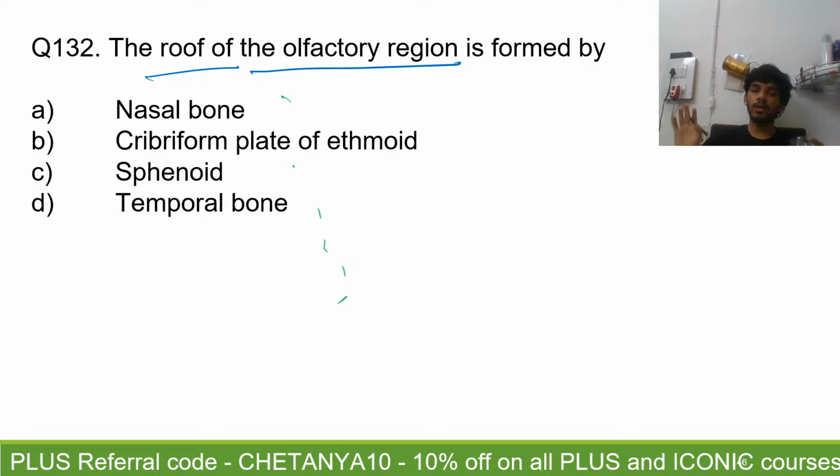Right, Shramdeep. And that's why you can imagine how it will be resembling wings. That is how you remember the names of all these things. Remember that there's some sort of a butterfly or a bird here that is connecting the dens of the axis with the base of the skull, that is the occipital condyles. That is how you remember that ligament is like a butterfly or like wings, and that is called the alar ligament.